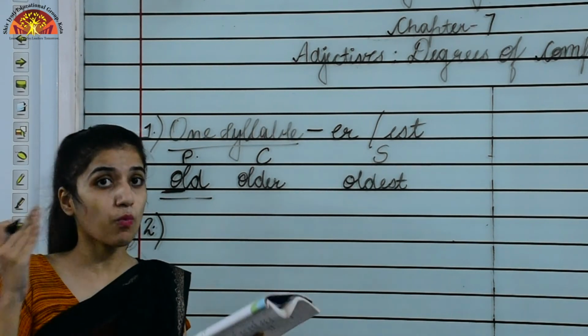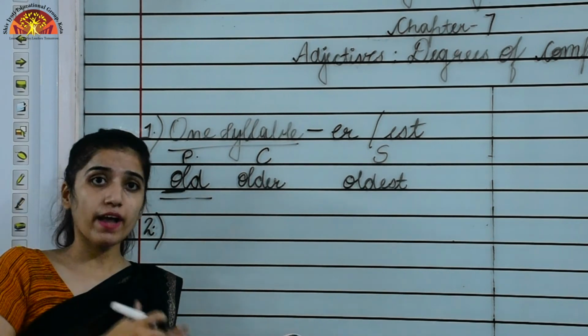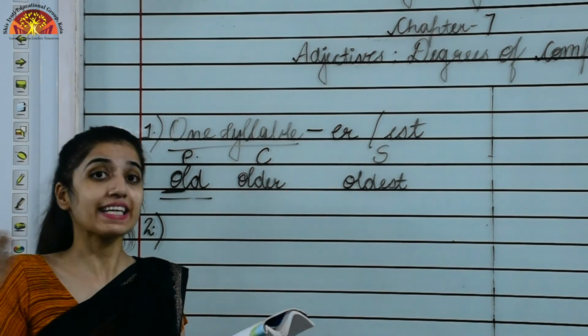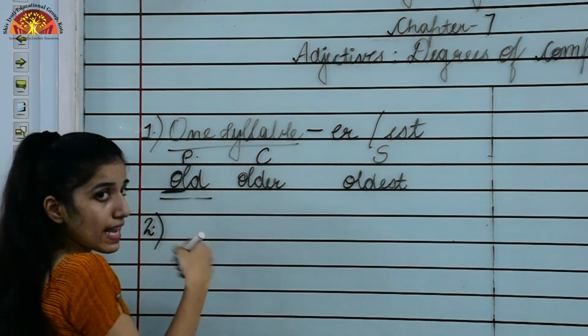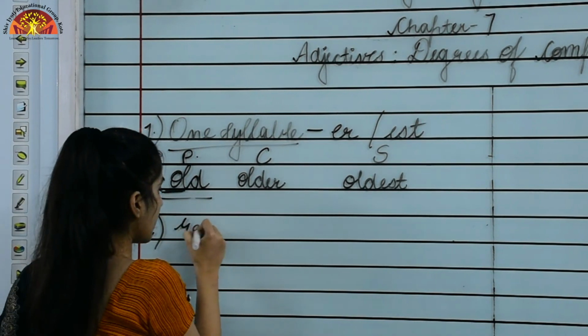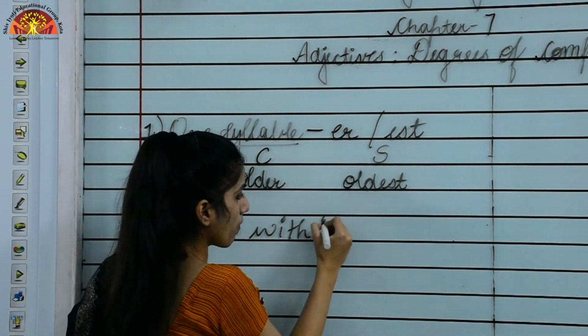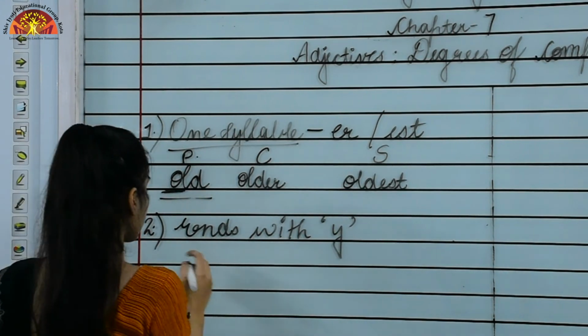Okay, now moving to the second one, that is adjectives that end in y form their comparative by replacing y with i and then adding er, and again y will be replaced with i and we will add est to form the superlative. Okay, so I can say the words ending in y. So one example I am giving you over here.